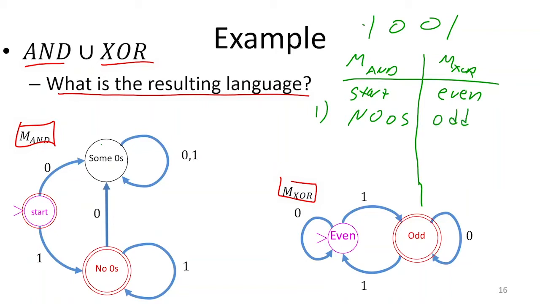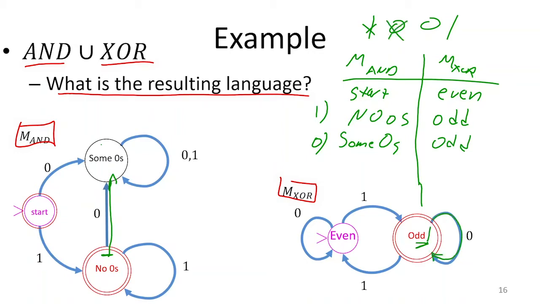So now we've read that 1. Next, we're going to read a 0. What happens after we read that 0? Where is AND going to be? Yeah, we're going to be in some zeros, because we were in no zeros before. We got a 0, so we take that transition up to some zeros in AND. Where is XOR going to be? Yeah, it stays the same. XOR is going to stay in odd, because we were in odd, we got a 0, so we took that self loop to end up at odd again.